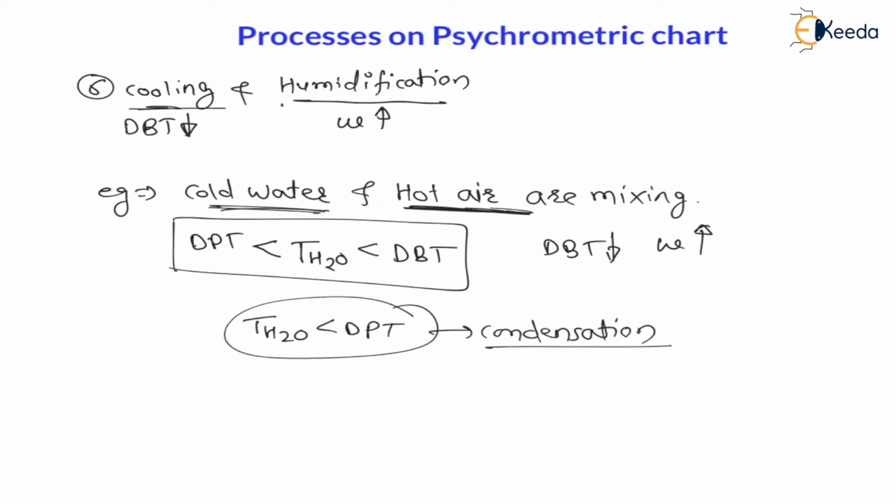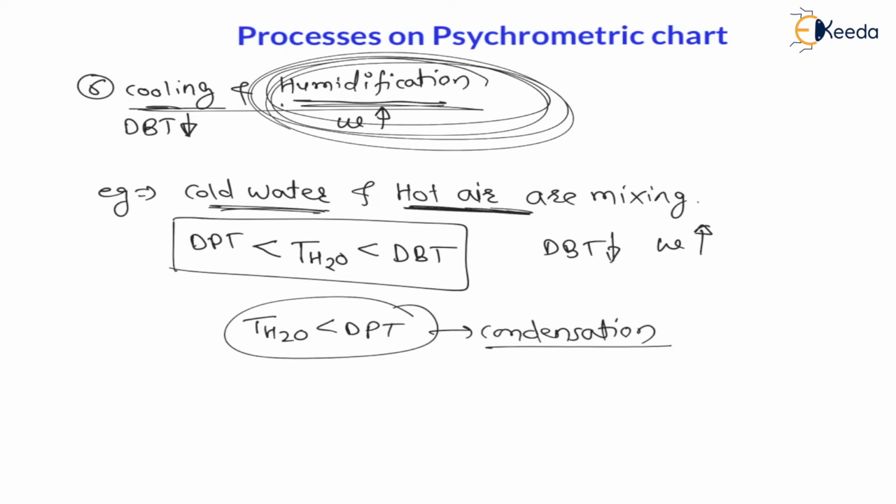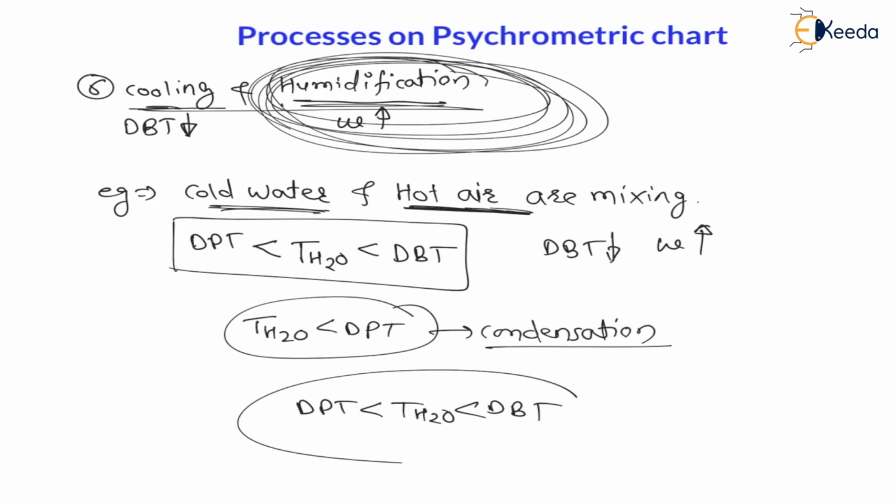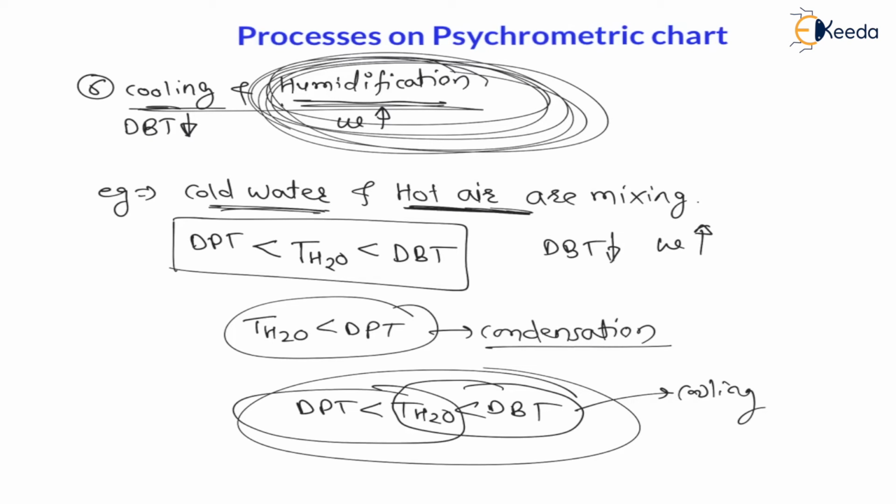Therefore there will be removal of water molecules instead of adding them. Are you getting this? For cooling and humidification, you have to humidify the air, and to make air humid we have to add water molecules, not remove them. Therefore the dew point temperature must be less than the temperature of water, which must be less than the dry bulb temperature. Then only, because of this there will be cooling, and because of this there will be humidification, right?